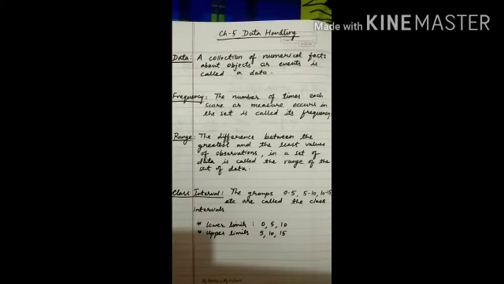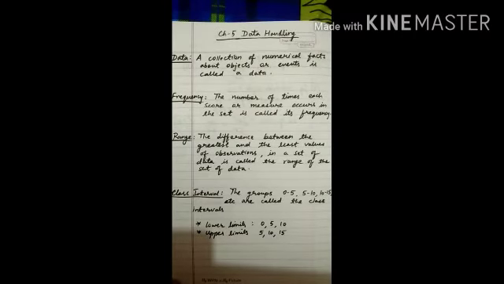A data can be represented in various forms. It can be represented in the form of a frequency distribution table. It is represented in the form of a bar graph, in the form of a histogram, in the form of a pie chart as well. We will study all these, how to make a bar graph, how to make a histogram, a pie chart as well, and frequency distribution table also.